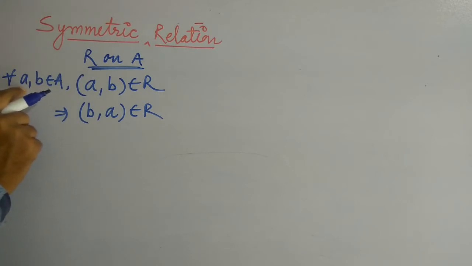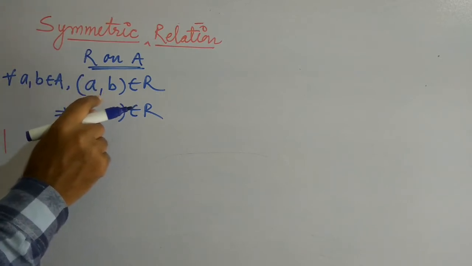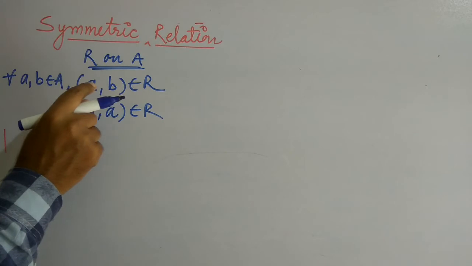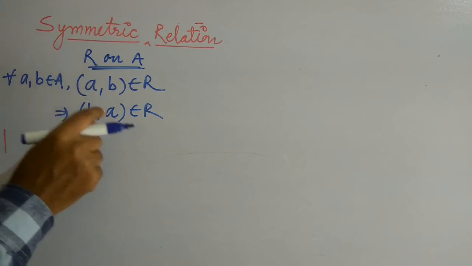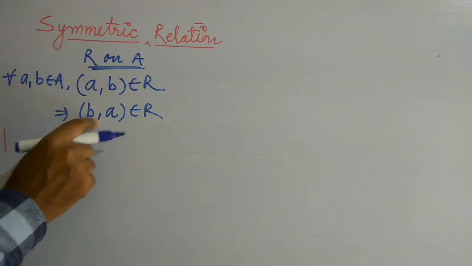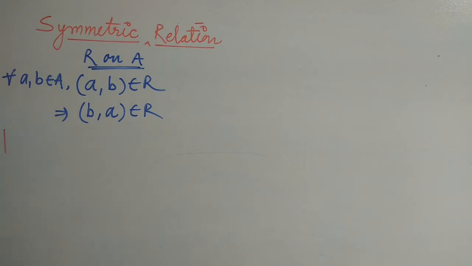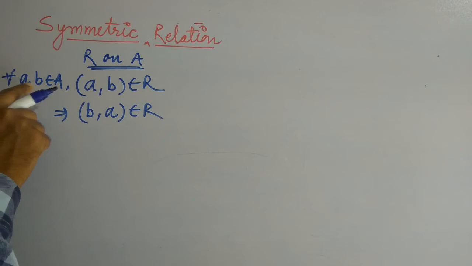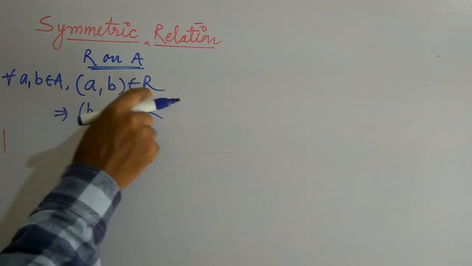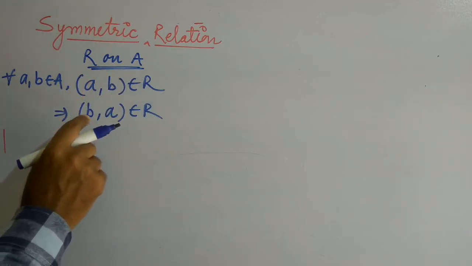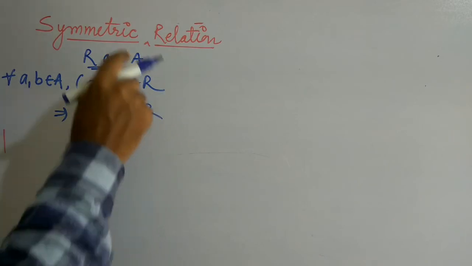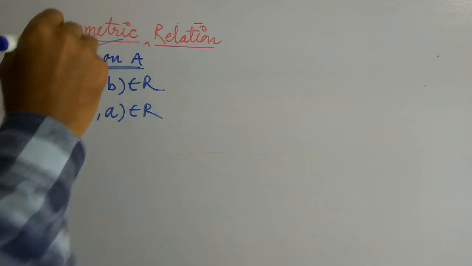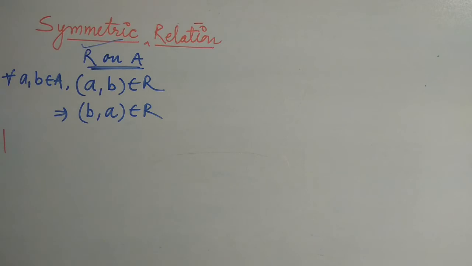मीन्स इस सेट के सारे एलिमेंट्स के लिए अगर ये सेटिस्फाइड हो रहा है, मीन्स b इज इमेज ऑफ a, देन a इज इमेज ऑफ b, then that type of relation is known as a symmetric relation. For all a and b belonging to A, if (a, b) belongs to R, then (b, a) belongs to R, then that type of relation is known as a symmetric relation.